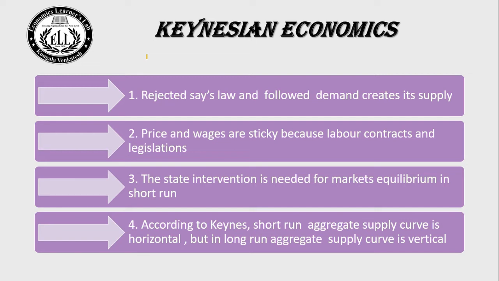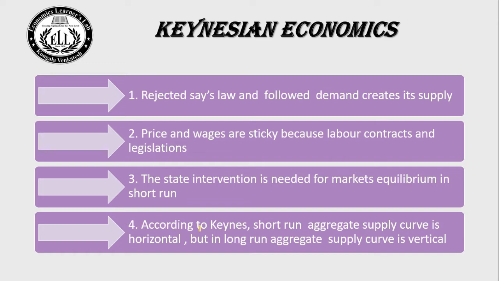The basic Keynesian economic thoughts are 4. 1. Rejected Say's law and followed that demand creates its supply. It means Keynes completely rejected Say's law. 2. Prices and wages are sticky because of labor contracts and legislation. It means in the short run, prices and wages are sticky. The reason for this stickiness is labor contracts and legislation. 3. State intervention is needed for market equilibrium in the short run. It means when the markets are in disequilibrium, state intervention is needed for correcting the disequilibrium.